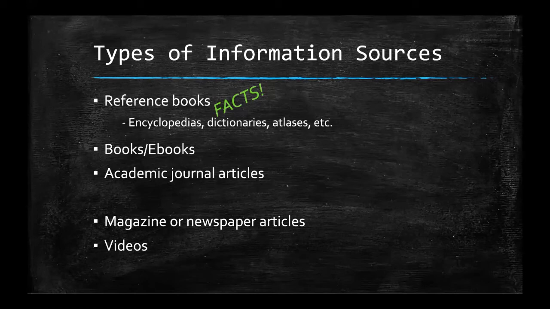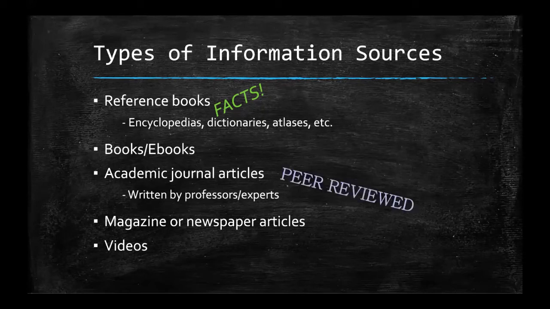Then we also have academic journal articles, which you may not have used before. These articles are usually written by professors or maybe grad students or maybe some other type of expert on a specific academic topic. And these articles are usually what's called peer-reviewed, which means that before we can even see them, they've gone through a lengthy process of peer review in which other professors and experts on that topic that the article is about have read the article and given their opinions on it and possibly made edits to it to make it better.